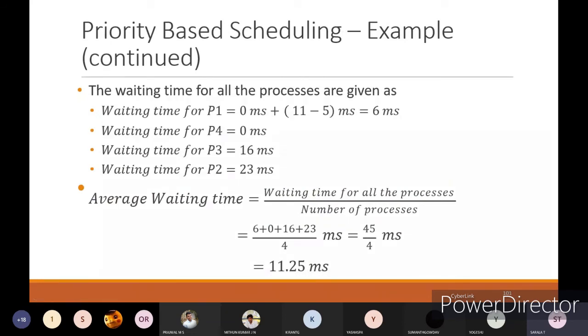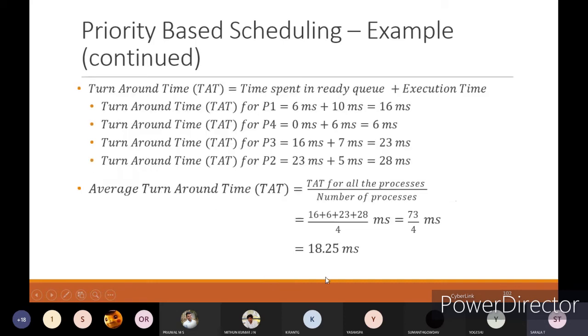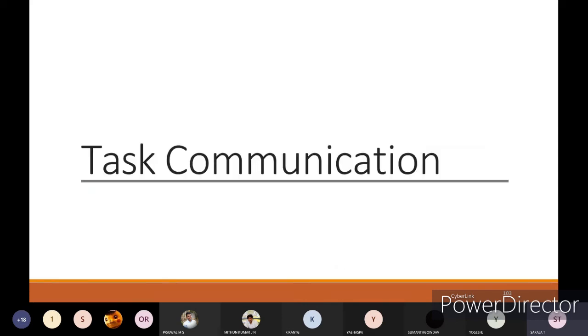And you can see here the average waiting time for all the processes: 6 plus 0 plus 16 plus 23 divided by 4, since 4 processes are there. Totally 11.25 millisecond is the waiting time. Turnaround time is the same, where we take the delay time and execution time and divide by the number of processes. Totally you will have 18.25 milliseconds. That is your priority based scheduling.